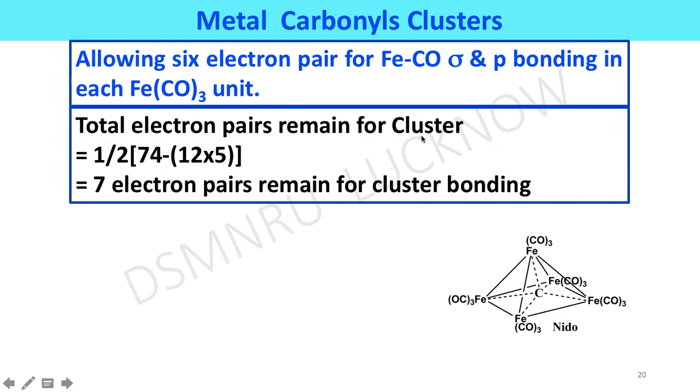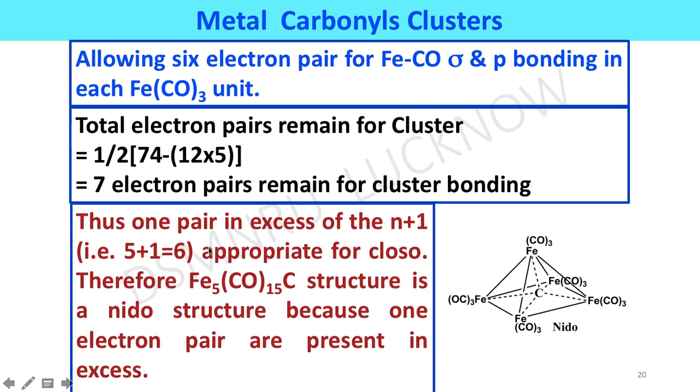Total electron pairs remaining for the cluster is equal to 1 upon 2 into 74 minus 12 into 5. We will get 7 electron pairs remaining for cluster bonding in this cluster. Thus, one pair is in excess, since n plus 1, that is 5 plus 1 equal to 6, is appropriate for closo. Therefore, the Fe5(CO)15C structure is a nido structure because one electron pair is present in excess. If the value is 6, then it will be closo.